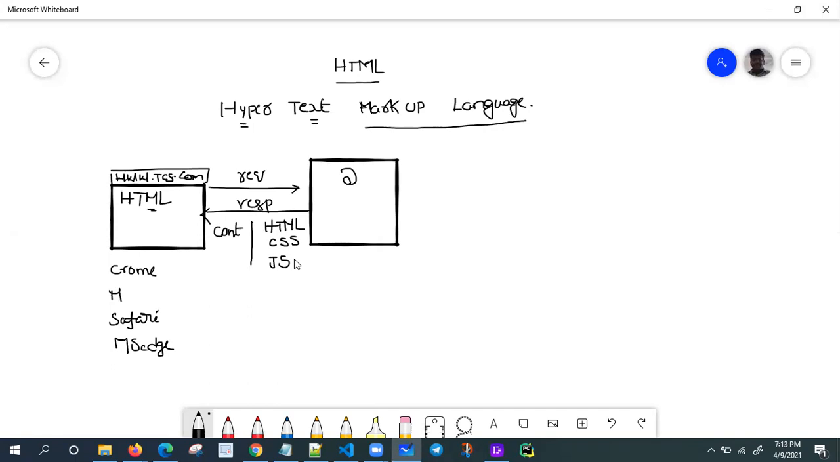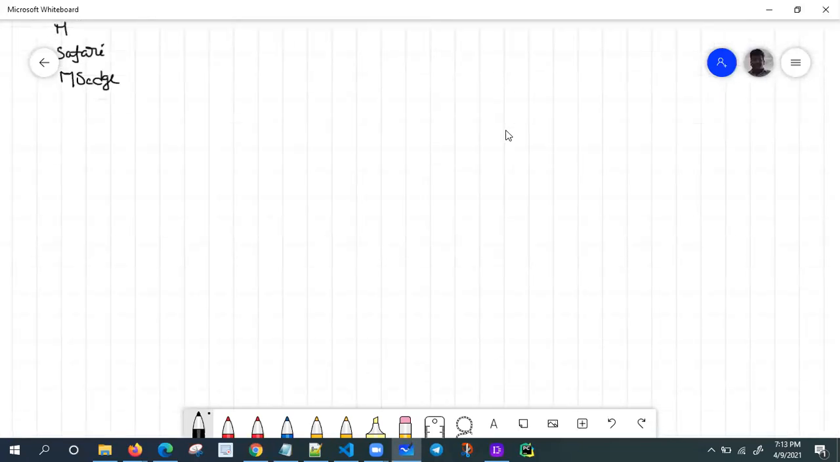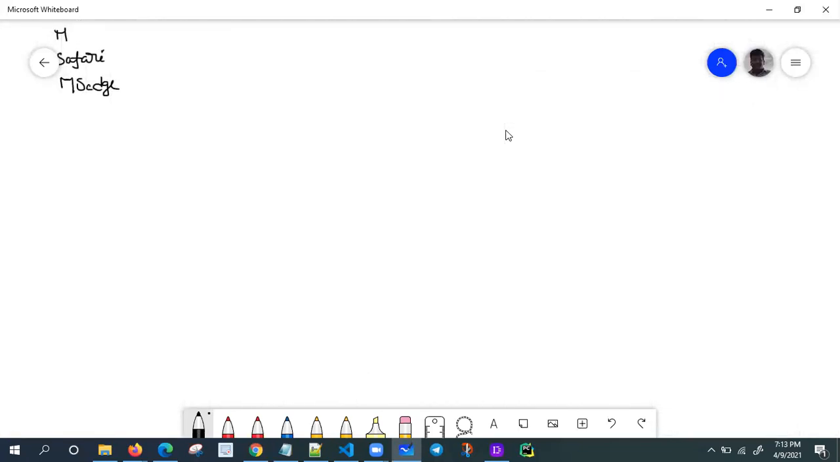So let's go into the detail. If you want to learn HTML, it is very simple. You need to concentrate on only two things. We are going to create web pages with the help of HTML. HTML stands for Hypertext Markup Language. It is used to create web pages and web applications. It is a very widely used language on the web.